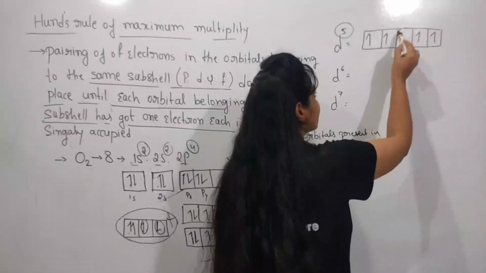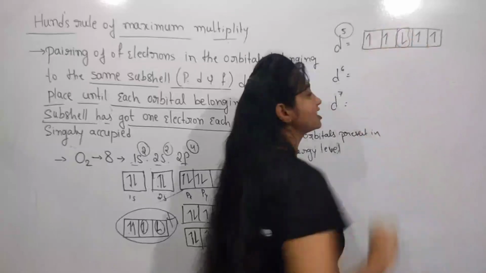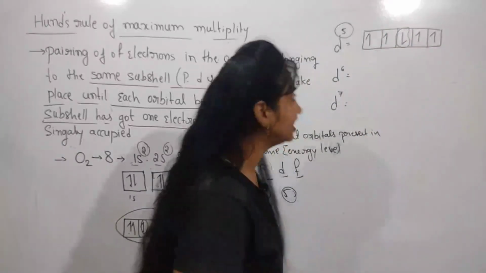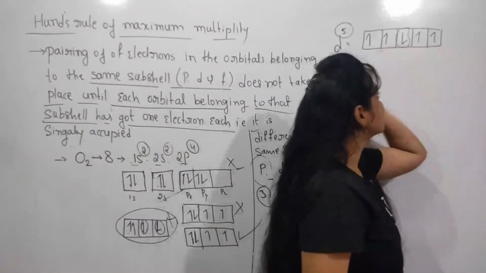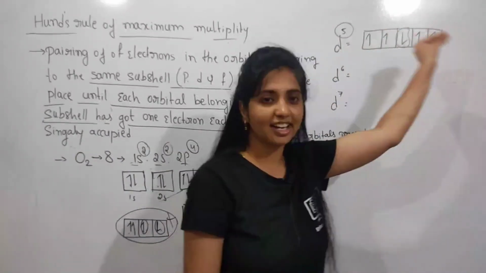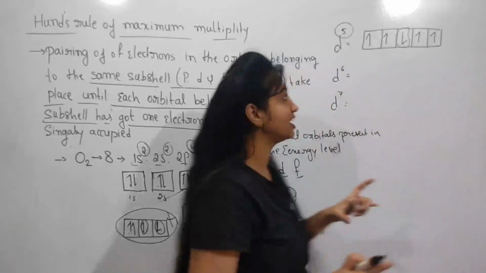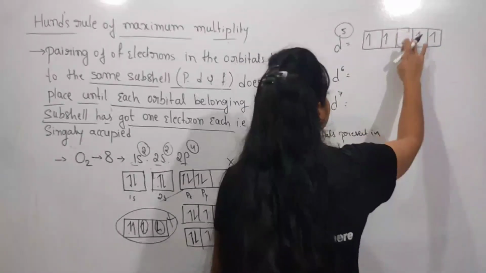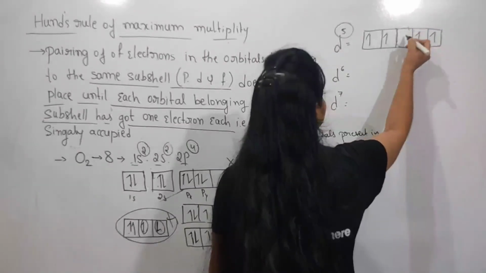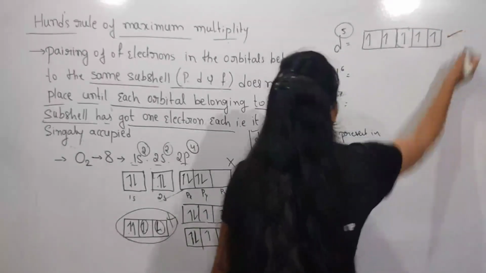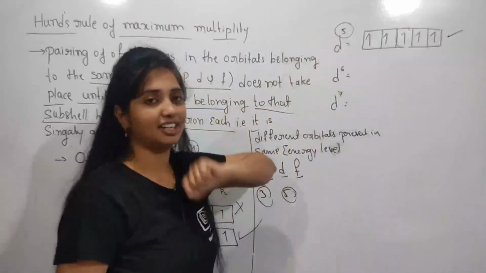This is having a different spin. So what is the condition in Hund's rule? These first singly filling electrons are in the same spin, meaning in the same direction. So I fill like this. So this is the correct method to fill the electrons.